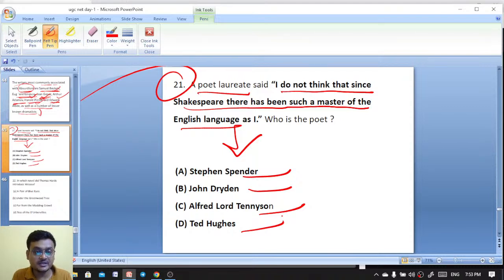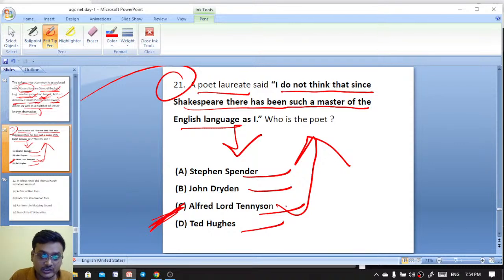I don't think that since Shakespeare there has been such a master of the English language as I. Stephen Spender, Dryden, Tennyson, Ted Hughes. Who has said it? The right answer is Alfred Lord Tennyson, isn't it? Alfred Lord Tennyson has said that he doesn't think that since Shakespeare there has been such a master of the English language as he. Alfred Lord Tennyson is the right answer. Okay, just say it like this: 21, Alfred Lord Tennyson.